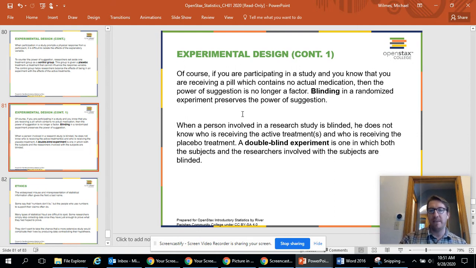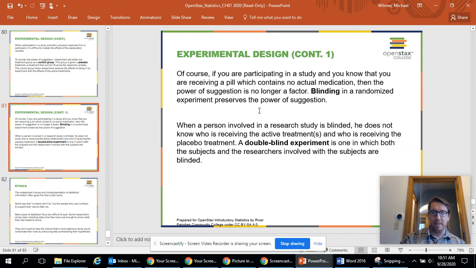If they tell you you're getting a placebo or sugar pill, then your body might not be as willing to change or get better. So they use blinding, and they don't tell you if you're getting the fake medicine or not. If the patient is blind, it's called blinding.